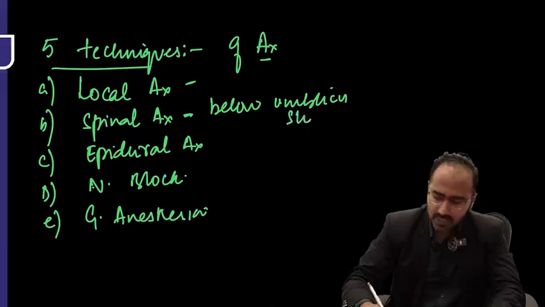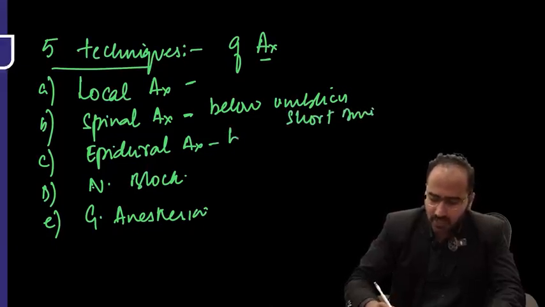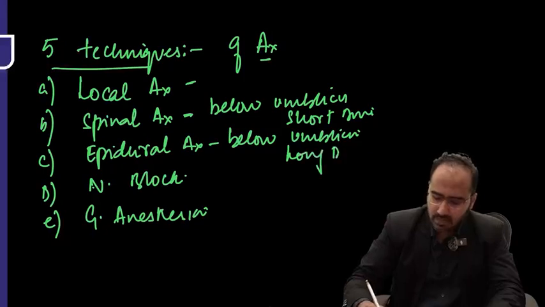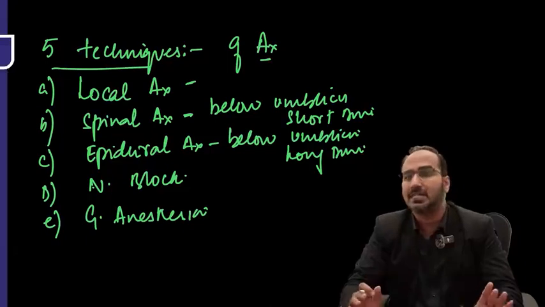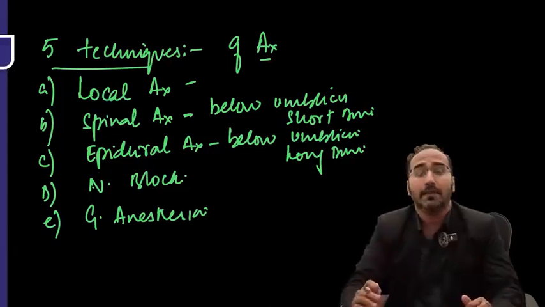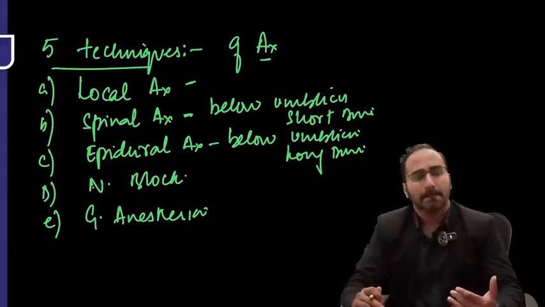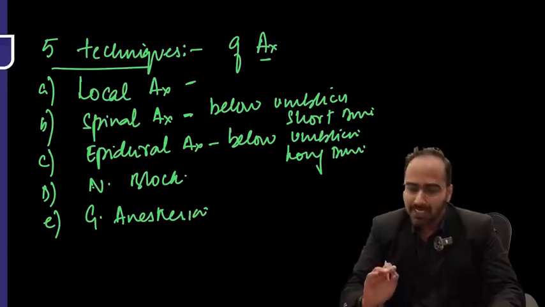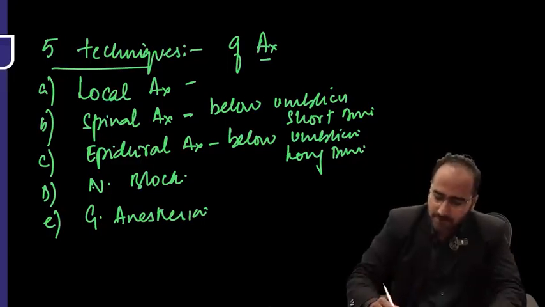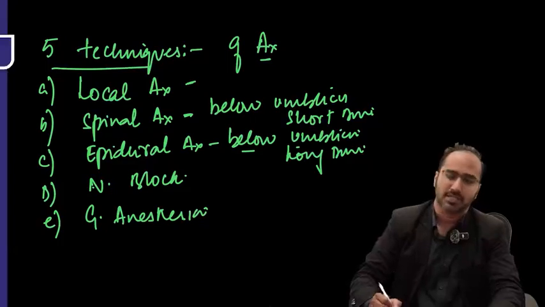Epidural anesthesia is given for below-umbilicus long duration surgeries. It doesn't mean that it is just confined to that. Epidural anesthesia can also be given as a pain relieving technique, and it can also be given for above-umbilicus surgeries, but majorly epidural anesthesia is given for below-umbilicus long duration surgeries.